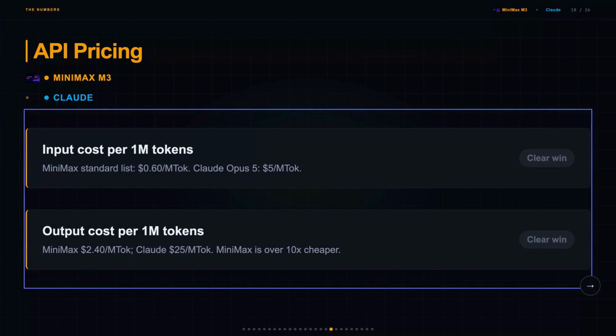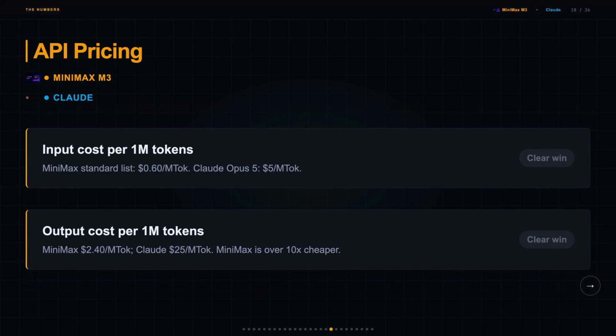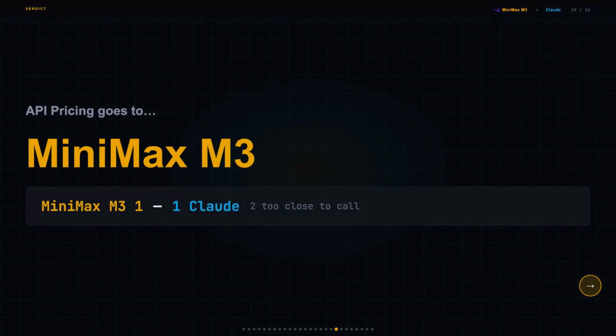Minimax M3 standard pricing is $0.60 per million input tokens and $2.40 per million output tokens, while Claude Opus 5 is $5 input and $25 output. So that output gap is more than 10 times, and honestly, I wasn't expecting the delta to be quite this big. I knew Minimax M3 would be cheaper, but over 10 times cheaper on output is a bigger gap than I expected. So Minimax M3 takes this one easily, and the scoreboard is now Minimax M3 1, Claude 1, 2 tests tied, which is a real number you can build a business case around.